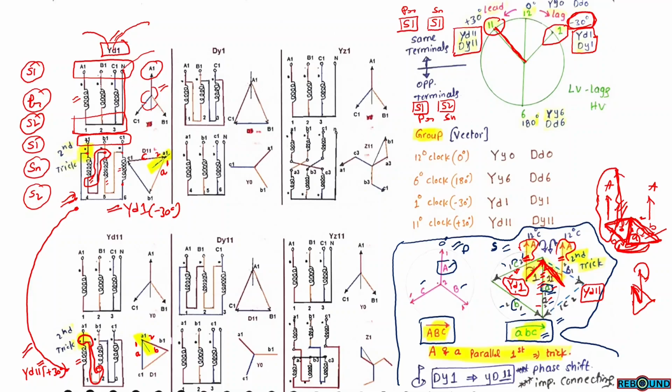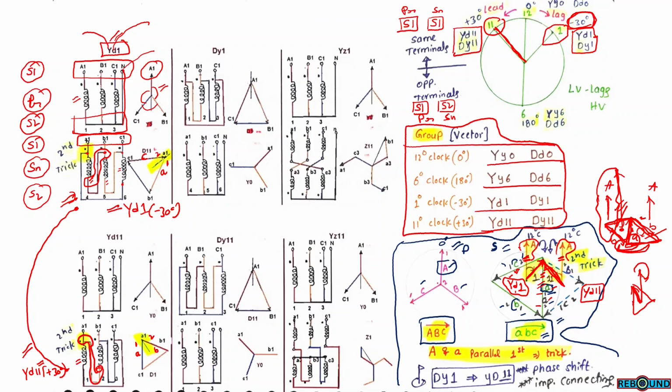So in this way, we can analyze the type of connections and find the vector grouping of transformer so that we can find out whether the primary voltages and the secondary voltages are in phase or out of phase, or lagging 30 degrees or leading 30 degrees. So this is the total vector grouping of transformer.